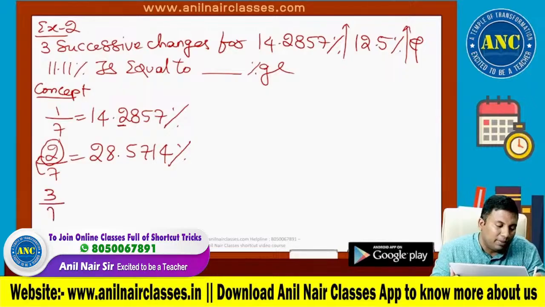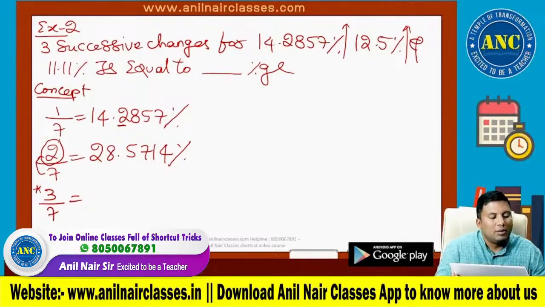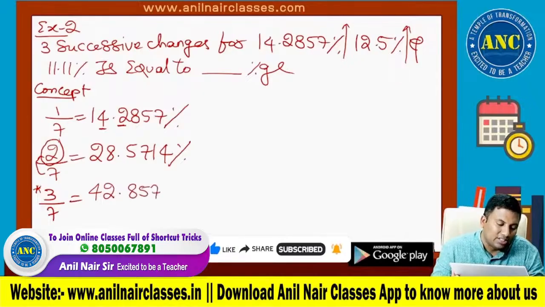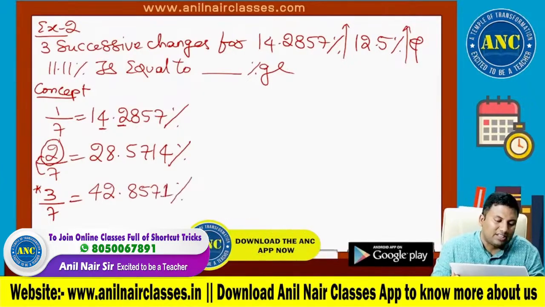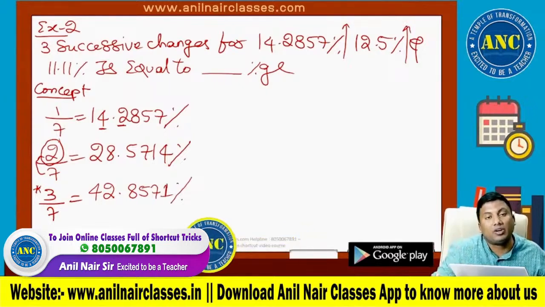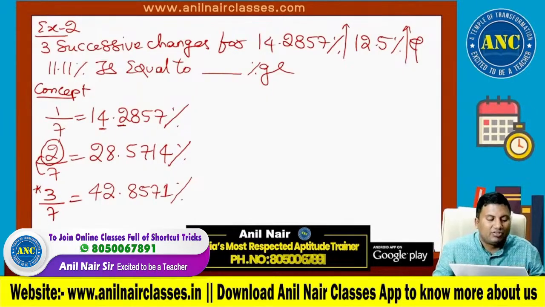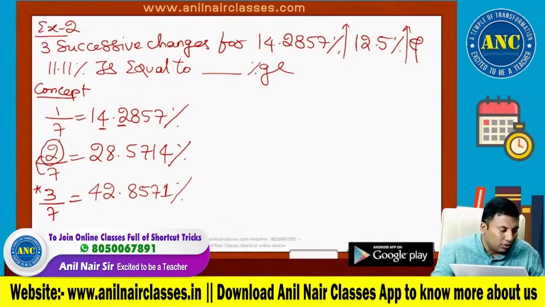Again I am repeating. If it is 3 by 7, take the numerator 3. Multiply by 10. 3 tens are 30. 7 goes how many times in 30? 7 fours are 28. 7 fives are 35. 4 times it will go. So it is 42 point. Remaining 4 digits, write it like this: 42.8571. There are at least 50 questions that can be formed because of these 6 digits getting repeated. 3 by 7, 42, right?